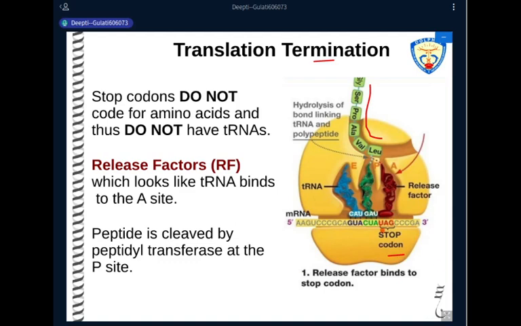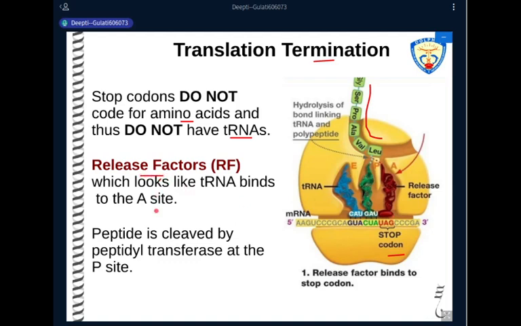Now, once any of the three stop codons, UAG, UAA, and UGA, reaches the A site, what happens is that in the cell, there is no transfer RNA having anticodons complementary to any one of the three stop codons. So a cell does not have any transfer RNA which can bind to these stop codons, and therefore it will not code for any amino acid. So a transfer RNA is not able to bind to the A site now because it is not available to bind. And what will bind here is known as a release factor.